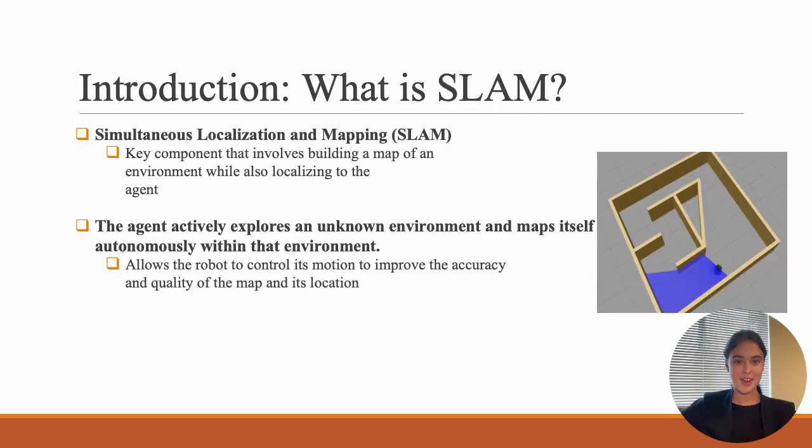Okay, starting off strong. What is SLAM? SLAM stands for simultaneous localization and mapping. It's pretty much as an entity moves within an environment, it's mapping and figuring out what's within its environment, and also figuring out where it is within the environment as well. So it's mapping itself and mapping the environment. That's generally a SLAM problem. So our robot is going to move with simultaneous localization and mapping.